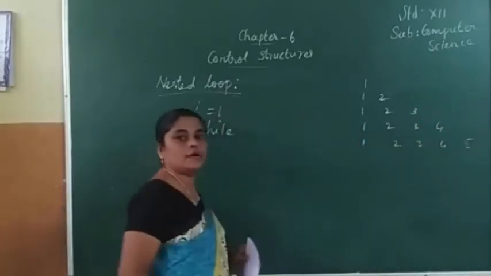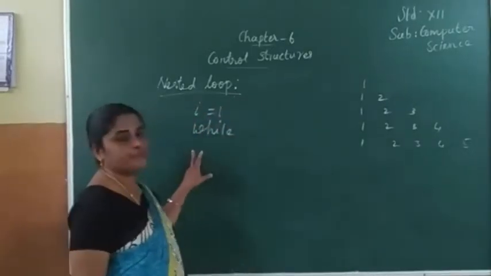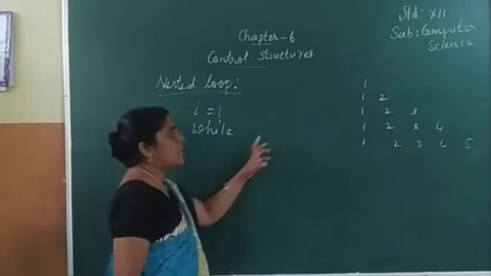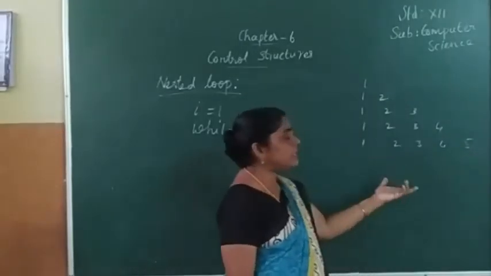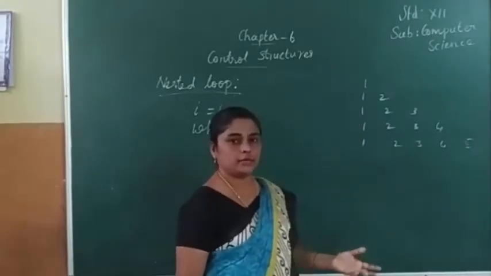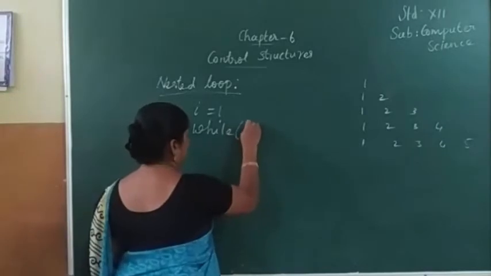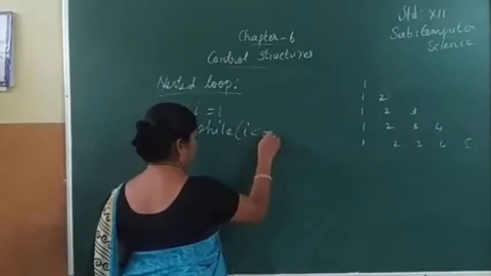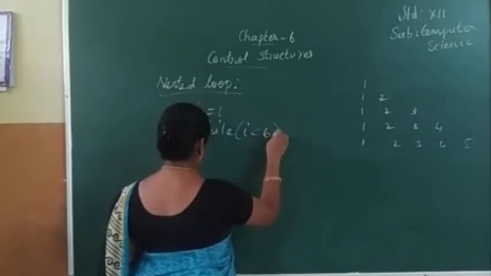This is the pattern of the values. For this output we have to write the program. What is the starting value here? 1. What is the ending value here? 1. How many values are incremented? 1 value. So now I am writing while i less than or equal to 6.